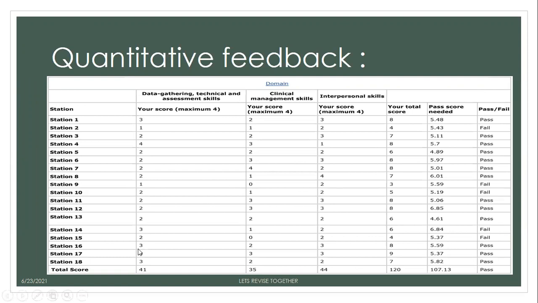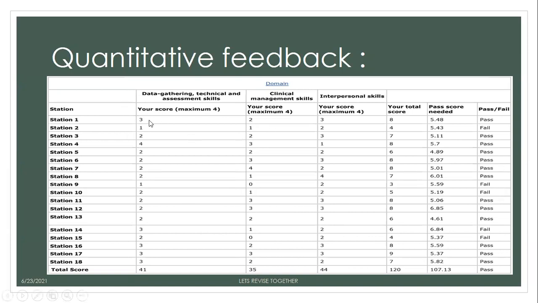And if you can see, the total score is also written for each individual domain. Then in management skill, it is written as 35. In interpersonal skills it is 44. And then this person's total score and the score needed to pass on that particular day. Specifically people who are repeaters have this problem that they are unable to identify what their shortcoming was. So if you look at this quantitative feedback, you can look more closely at it.